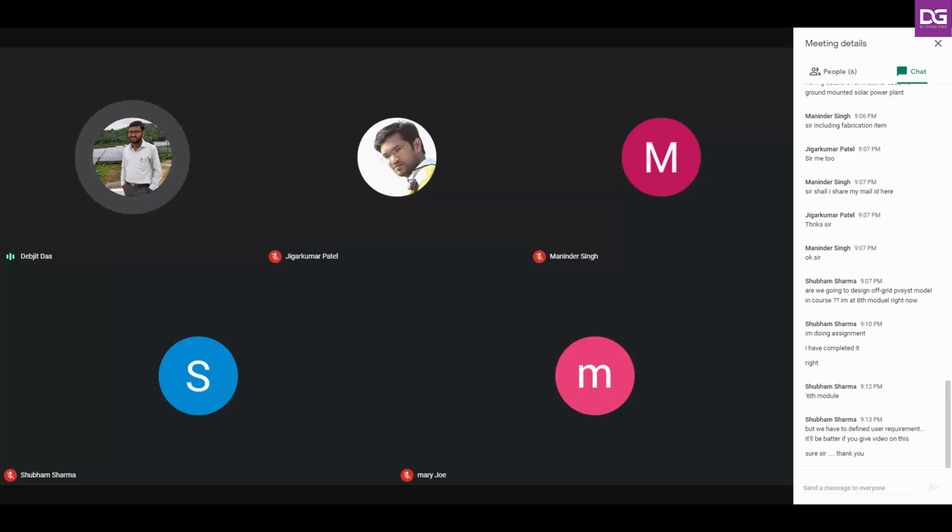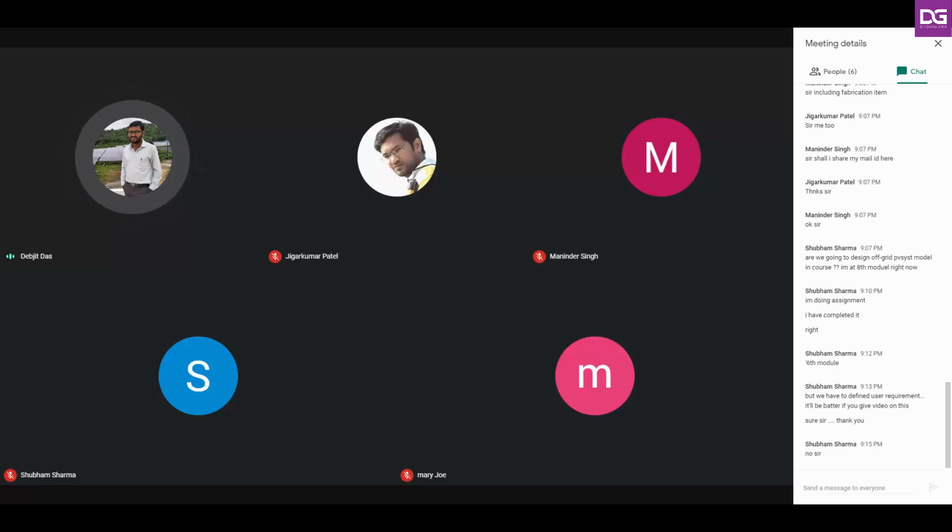Mr. Shubham, just confirm one thing. Can you elaborate what you mean by the user? We have to define the user requirement. You are talking about the monthly bills, right? Or something else? Just write in brief, then I will come to know.